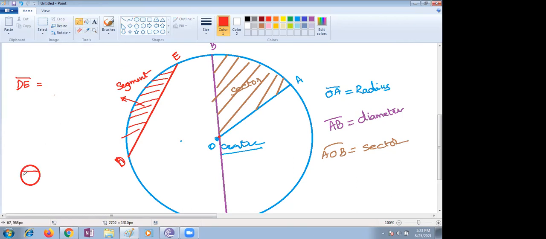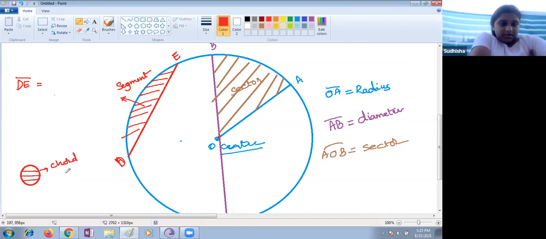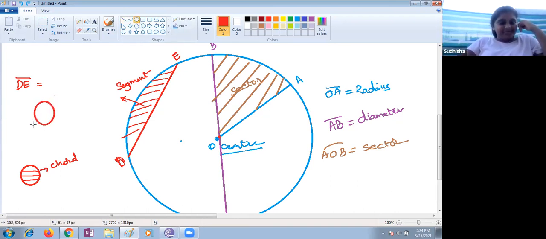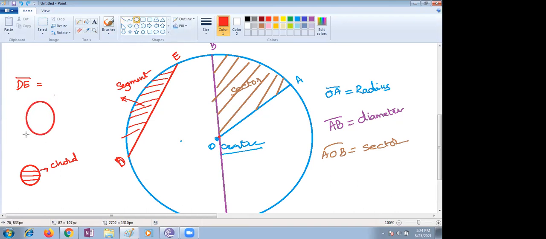You can draw many. What are these, curd? It's not eating curd, Nana. What is this? Chord. Ma'am, it is a chord. Yes, it's a chord. Suppose I take another circle, these are the chords. Don't think of my mother keeping curd every day for me. No, ma'am, the pronunciation is different and the spelling also.